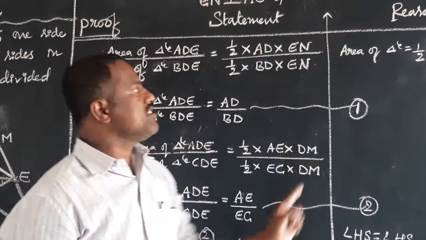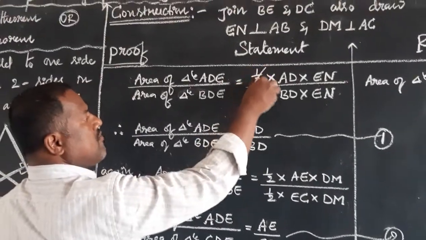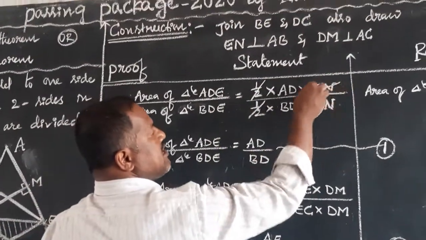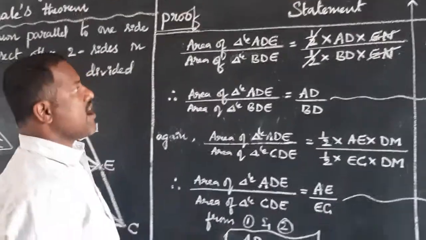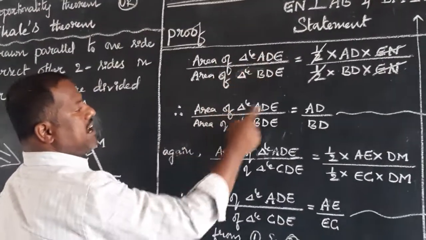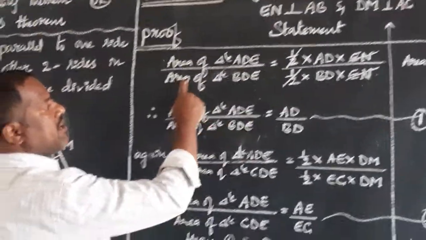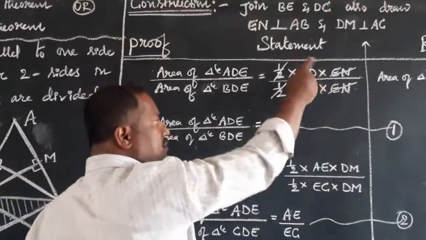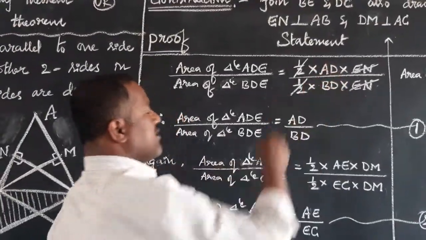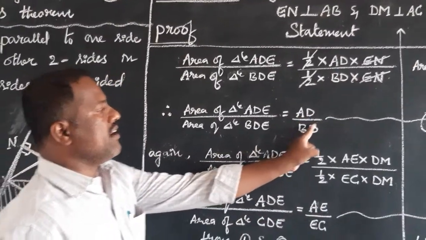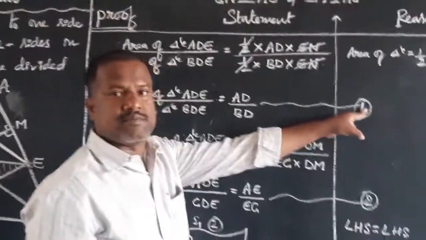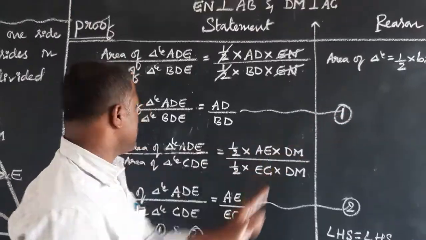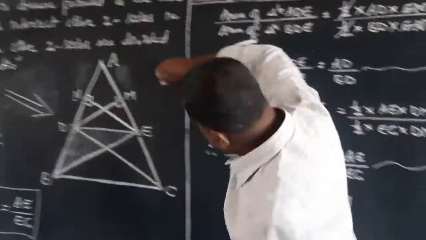Understand, children? Just cancel. Half gets cancelled, EN gets cancelled. What we have: area of triangle ADE whole divided by area of triangle BDE equals AD by BD. Let us call this equation 1. Next, very simple. You should look in this way.